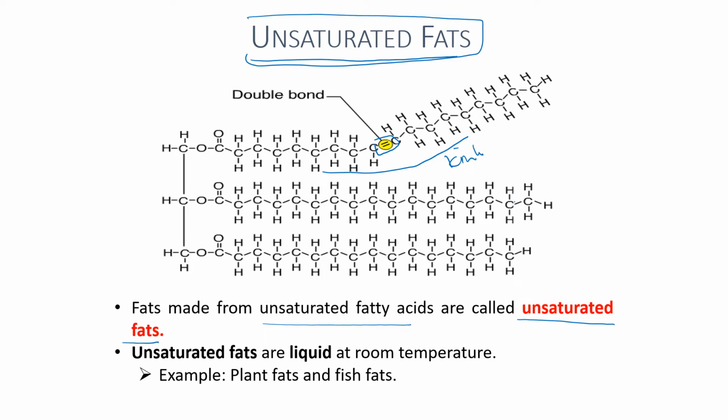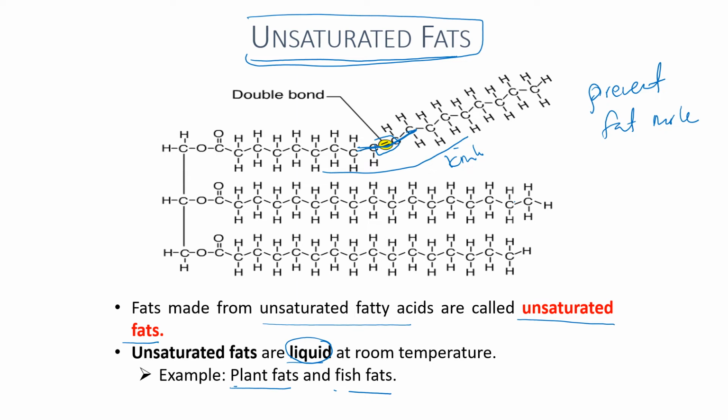Unsaturated fats are liquid at room temperature, for example plant fats or oil from plants, and also fish fats. Unsaturated fats are liquid at room temperature because the presence of the bent structure prevents the fat molecules from packing close together.